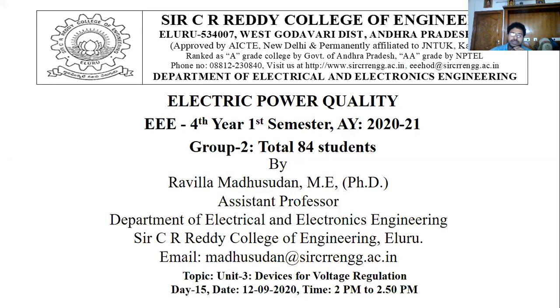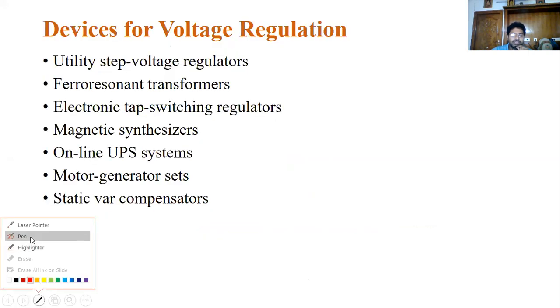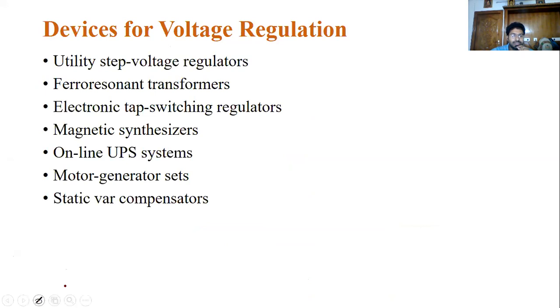So we are discussing voltage regulation, performance of voltage regulation, chapter 3 or unit 3. In this one, we are going to discuss how to improve the voltage regulation, what the different types of voltage regulations are, and how voltage regulation is present in the system. All these things were discussed in yesterday's class. Today also we can see some basic information regarding yesterday's class. Once again, you will see this.